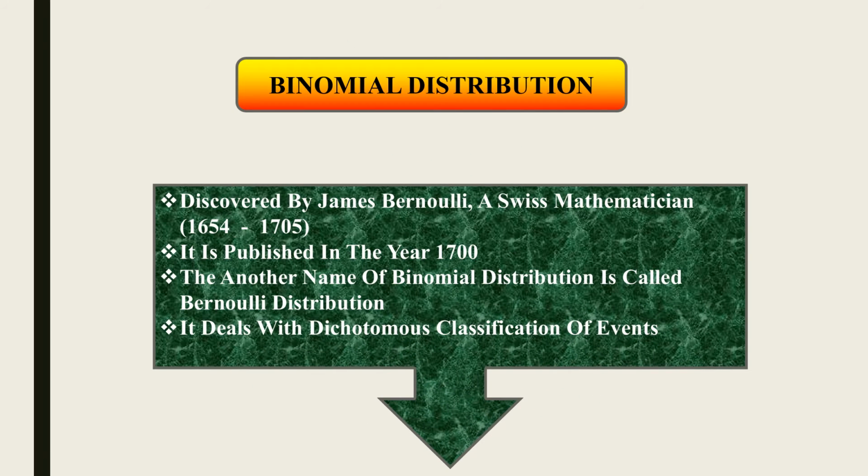Binomial distribution was discovered by James Bernoulli, a Swiss mathematician. It was published in the year 1700. Another name for binomial distribution is Bernoulli distribution. It deals with dichotomous classification of events, which are success or failure of the event.